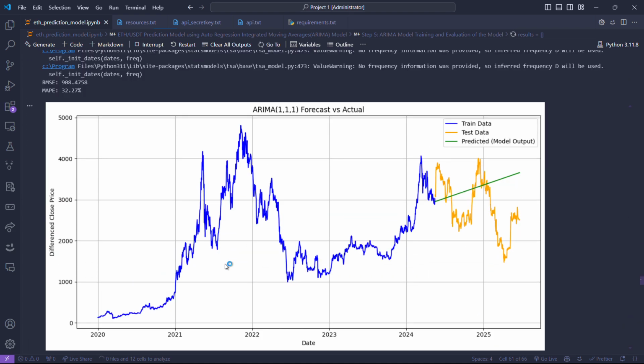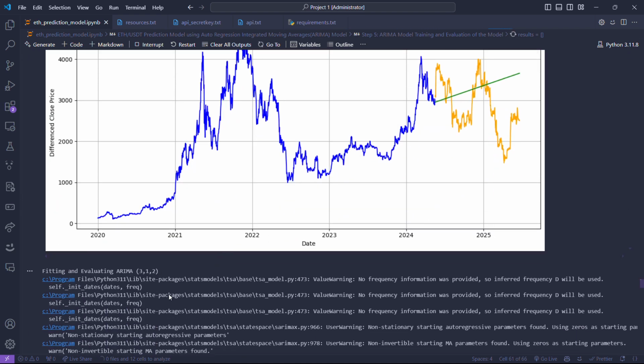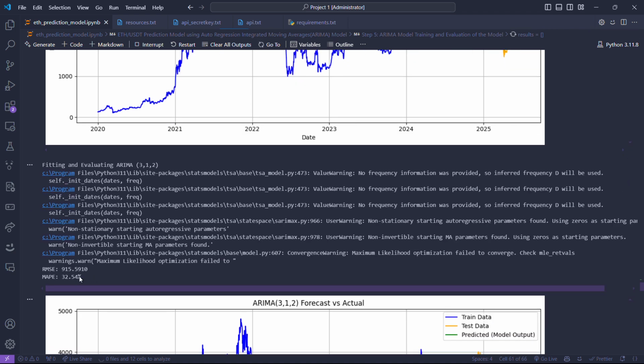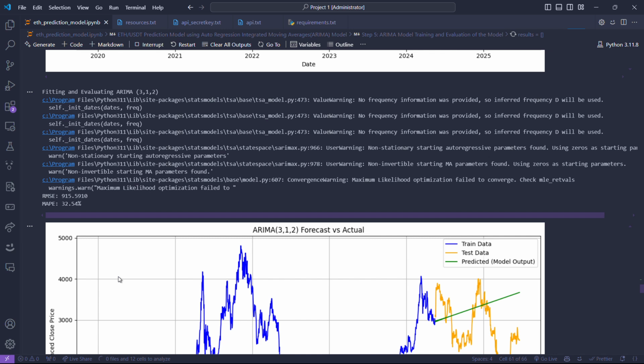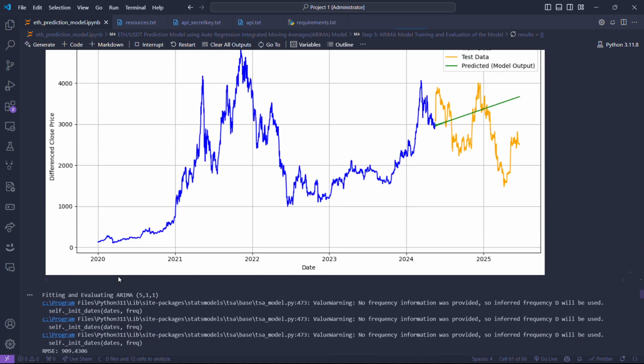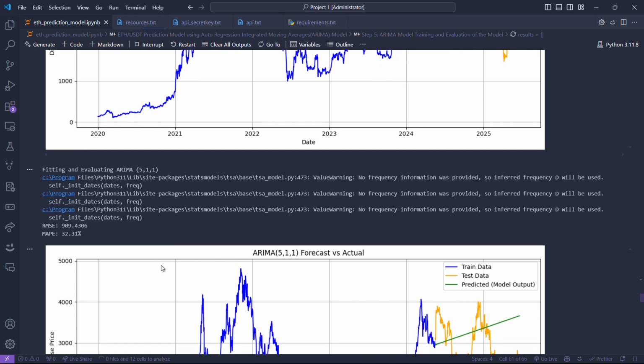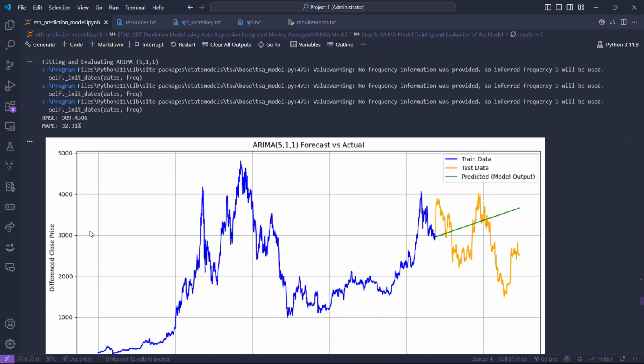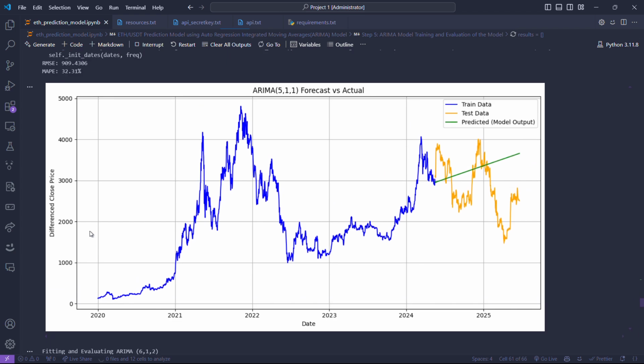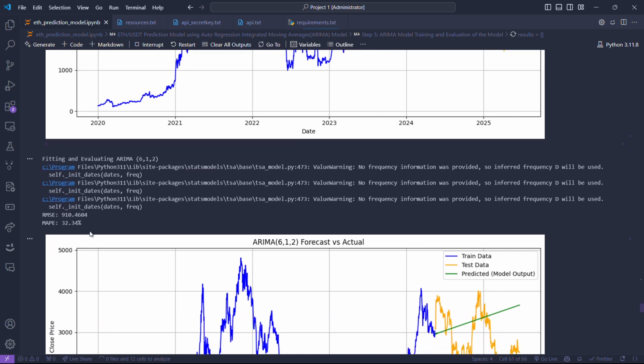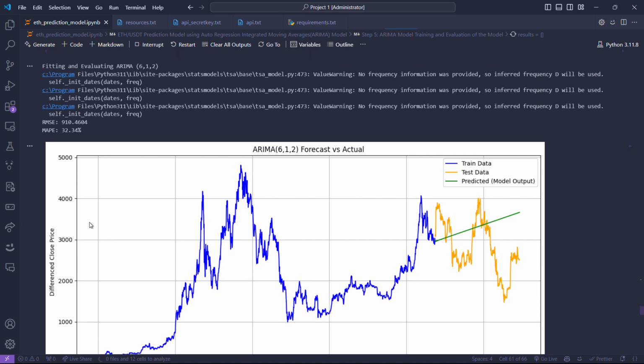Now for 312 it's 32.54, which is comparatively not good, worse than the 111 model. Now we have 511. It is also worse than the 111 model, but better than the 312 model. Now 612, it's also not much good, pretty similar to the above model.